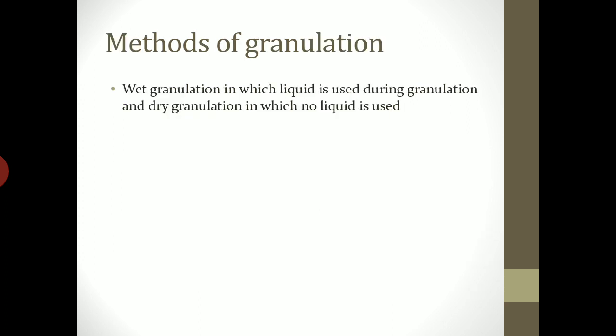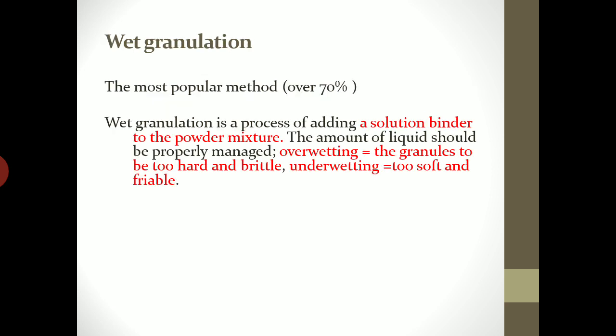Method of granulation, as we have already discussed, there are two methods of granulation: wet granulation and dry granulation. Wet granulation, in which liquid is used during granulation, and dry granulation, in which no liquid will be used. Now we will see about wet granulation.